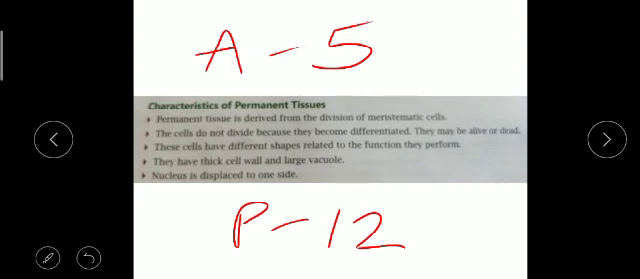So today you have to write 5 points. First, permanent tissue is derived from the division of meristematic cells. These cells do not divide because they have already become differentiated. They may be alive or dead. These cells have different shapes because they perform different functions. They have a thick cell wall and a large vacuole. The last point is that the nucleus is displaced to one side because they do not divide, they are already divided.